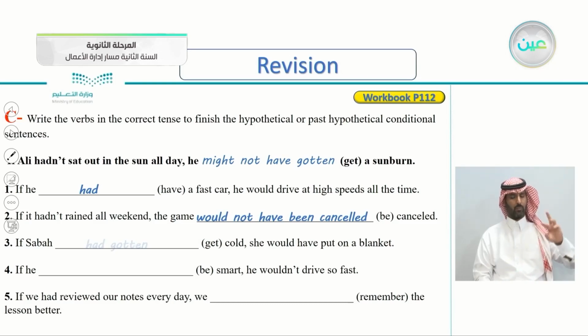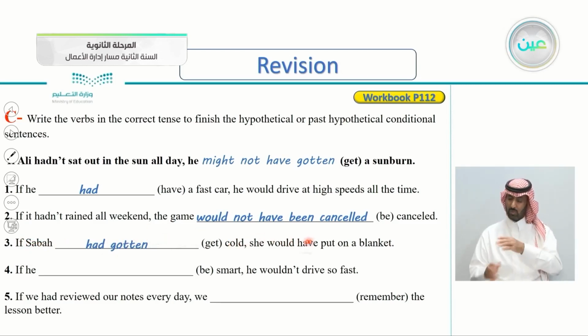So the correct answer is had gotten. If Sabah had gotten cold, she would have put on a blanket. Very good. Number four, if he be smart, he wouldn't drive so fast.